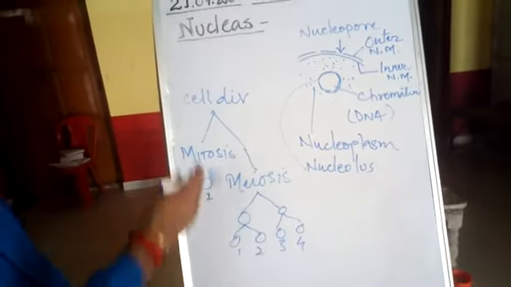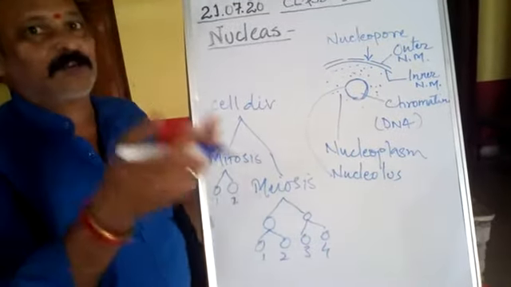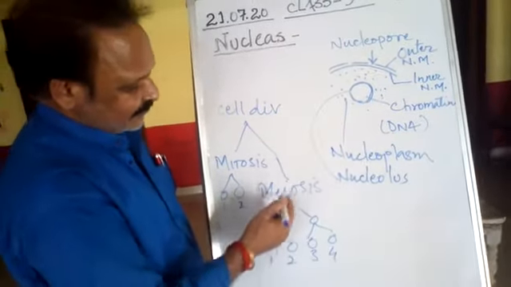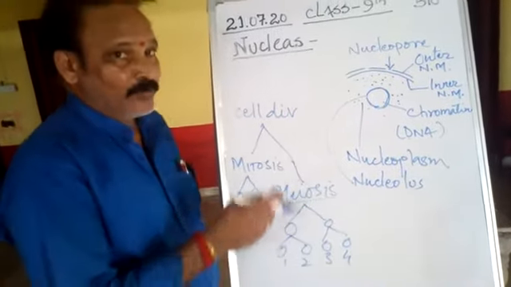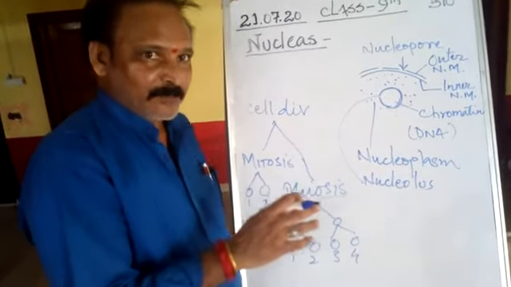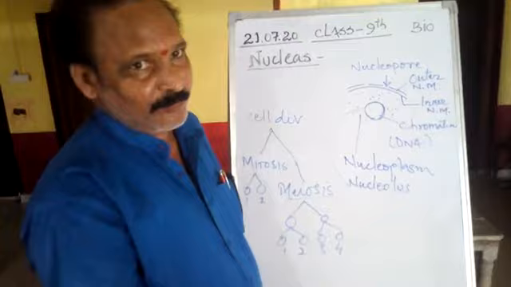Clear? As a result of mitosis, growth of an organism takes place, whereas as a result of meiosis, no growth takes place, but new offspring are formed.